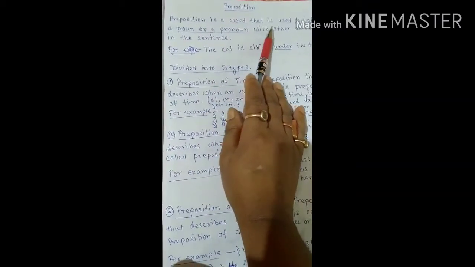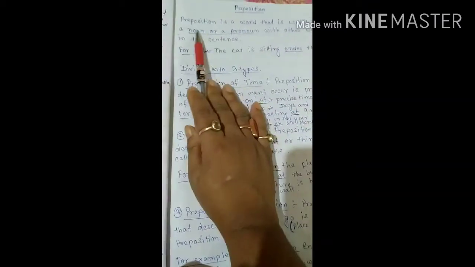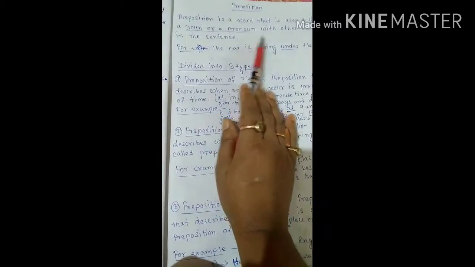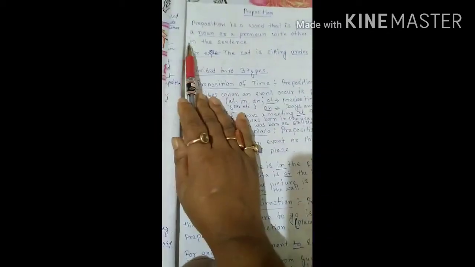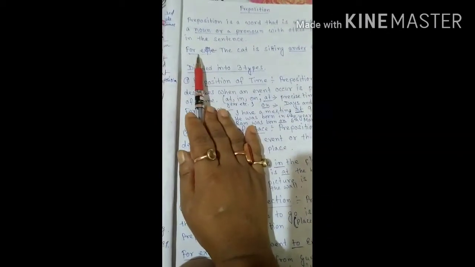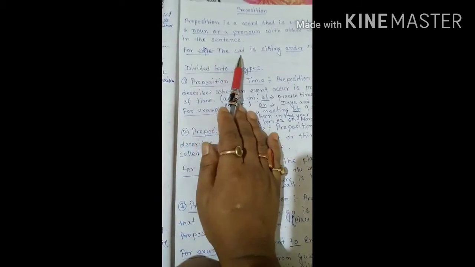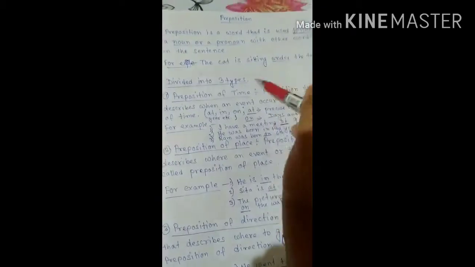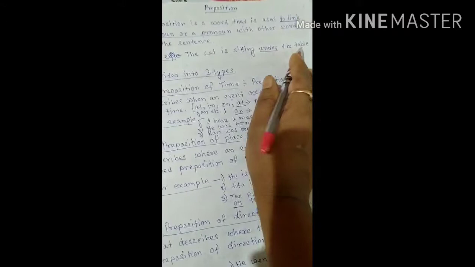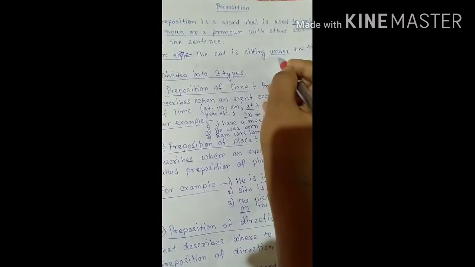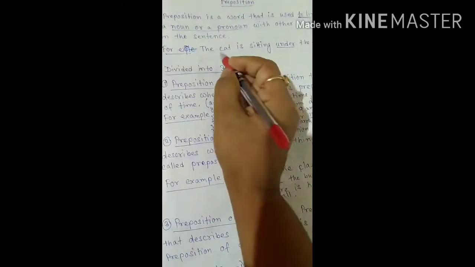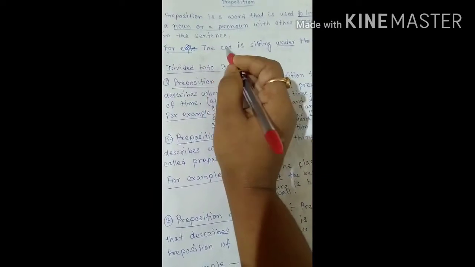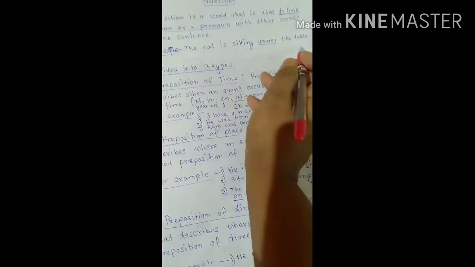A preposition is a word that is used to link a noun or a pronoun with other words in the sentence. See the example: the cat is sitting under the table. So what is the preposition here? It is "under". So there is a link between whom? That is the link between the cat and the table.